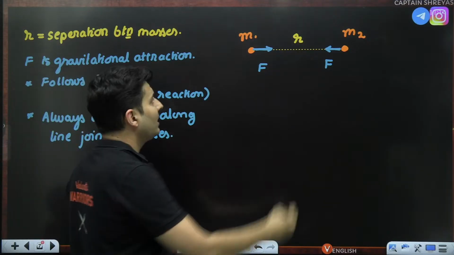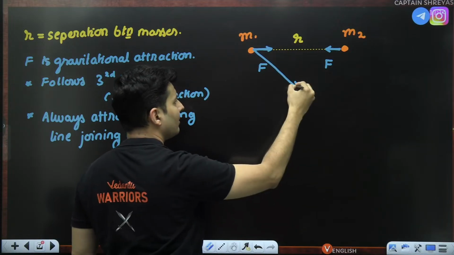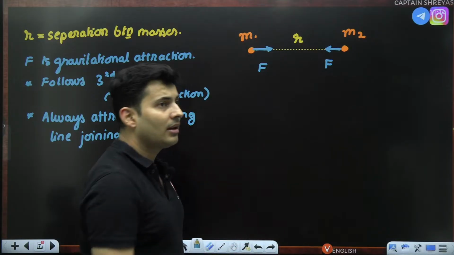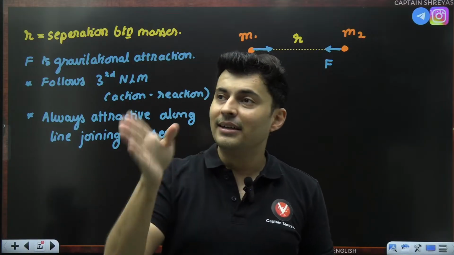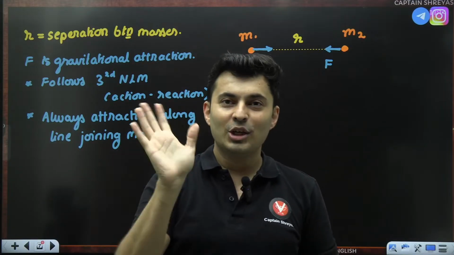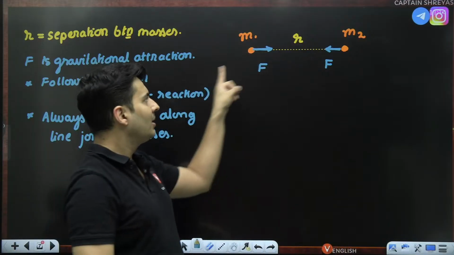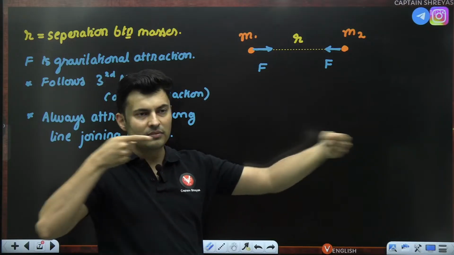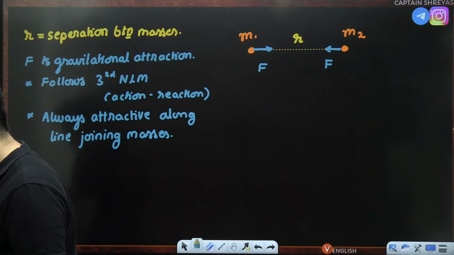It will never be like the masses are like this, one is here, and the force is here at some angle. No. Remember, in magnetism, the charge is moving somewhere, the field is somewhere, and the force is only somewhere: qV cross B. That was in magnetism. But in gravity, wherever the two masses are, with direct line of sight, the forces will be along the line joining those two masses. Okay, I hope this is absolutely clear.